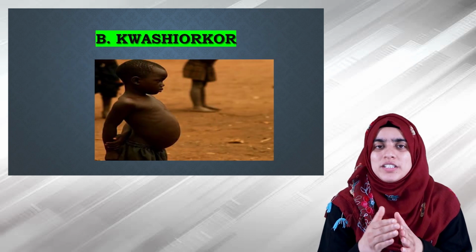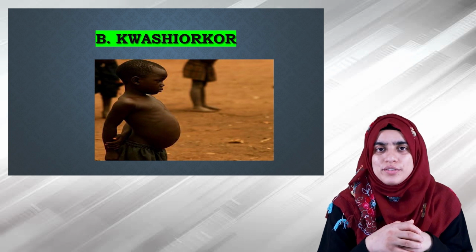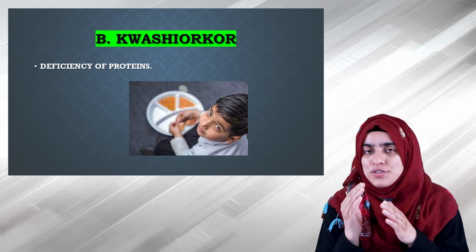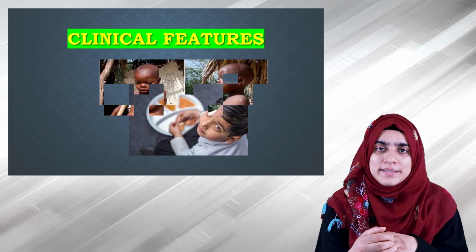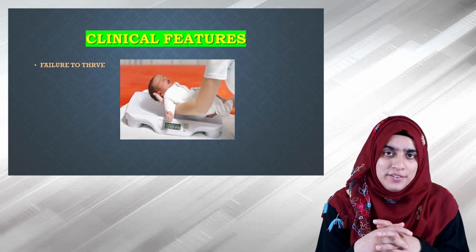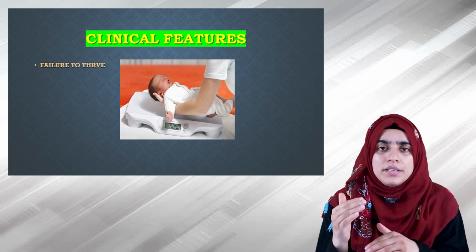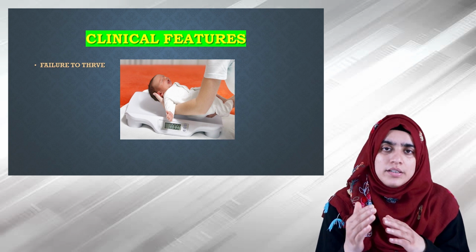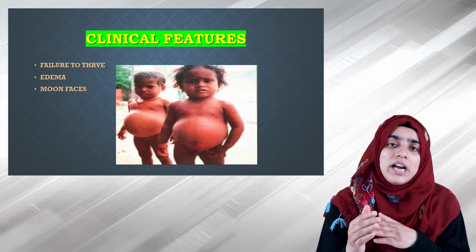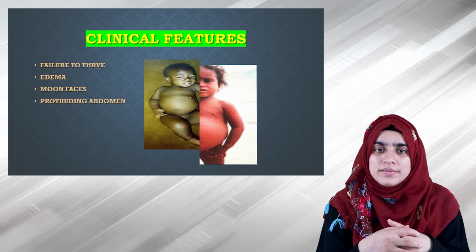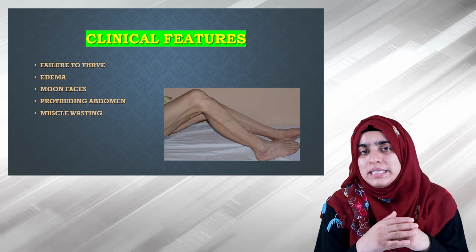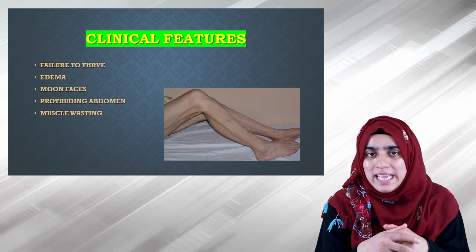Let's see kwashiorkor, another clinical feature of protein energy malnutrition. This condition is caused by the deficiency of proteins in the diet. Some of the clinical features of kwashiorkor are failure to thrive. You can understand that, right? There will be growth reduction and presence of edema. The face of the child will look like a moon face. The pot belly, or you can say the abdomen, and muscle wasting of the upper limbs, but edema of the lower limbs can be seen.